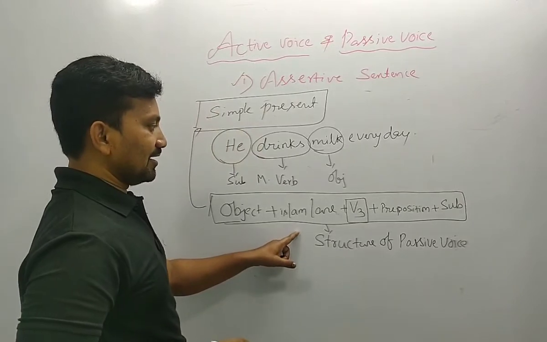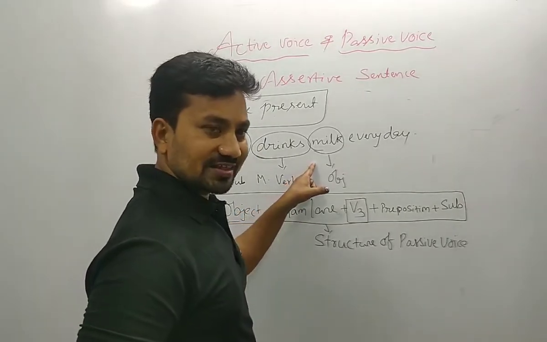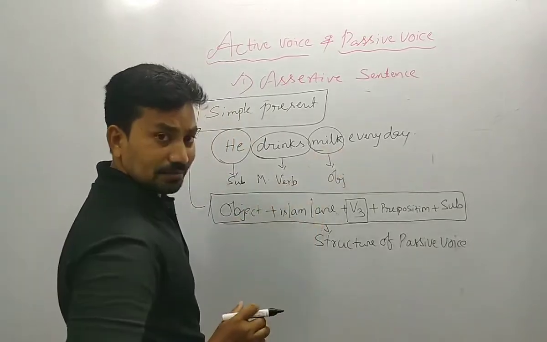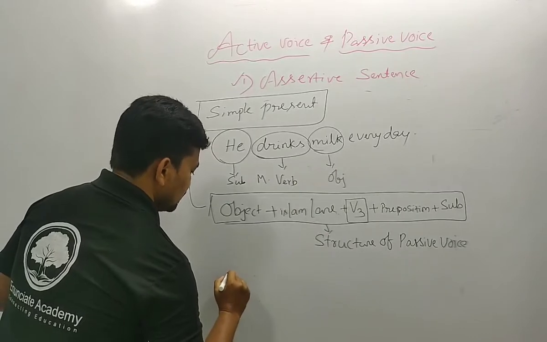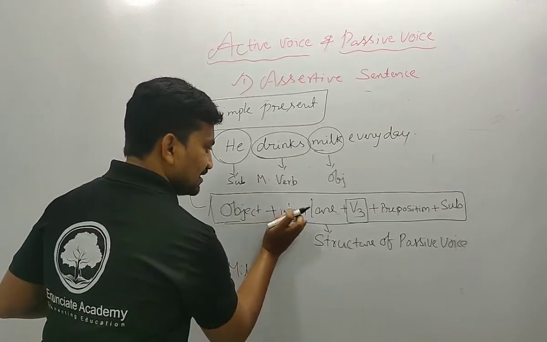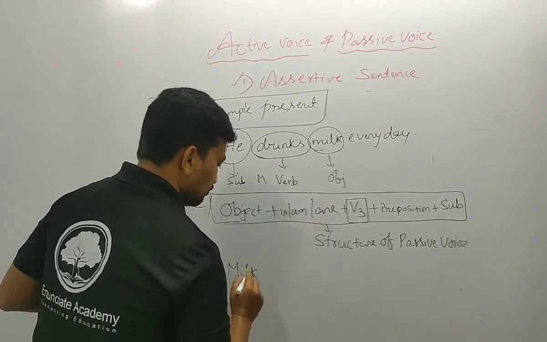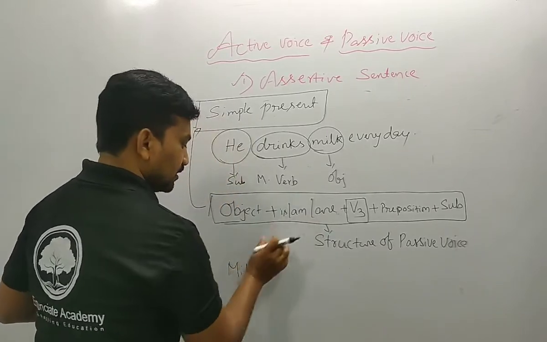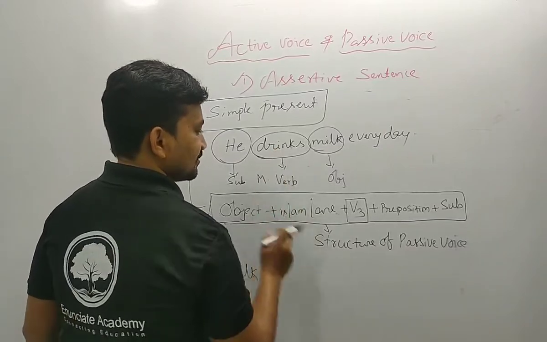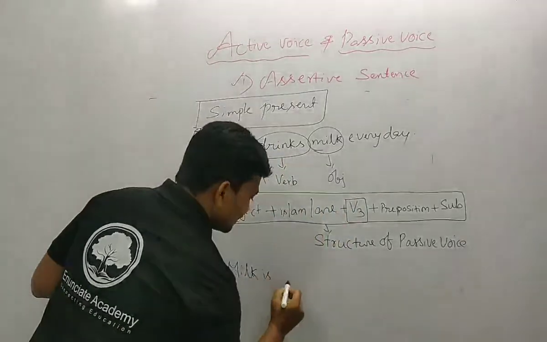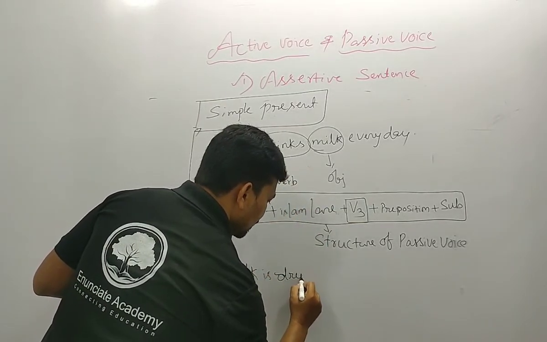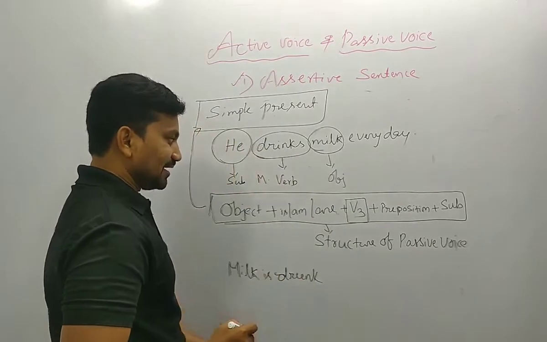Okay, let me show how, according to the structure, we change the sentence. Listen, object. What is the object? Milk. Milk, either is, either are, or am. Milk is, because it is third person singular, that's why we should mention is. What is the third form of drink? Drink, drank, drunk. D-R-U-N-K, drunk. Milk is drunk.